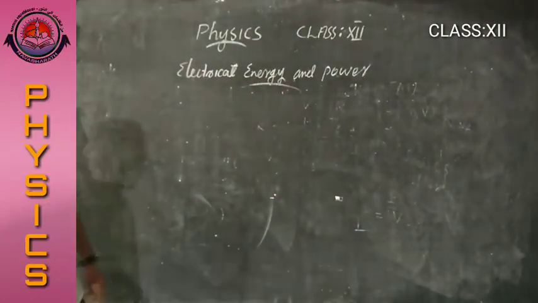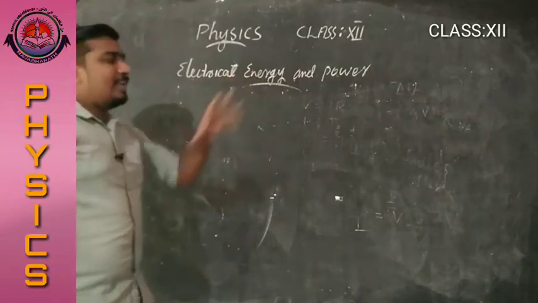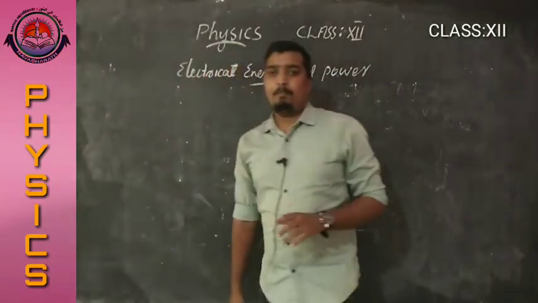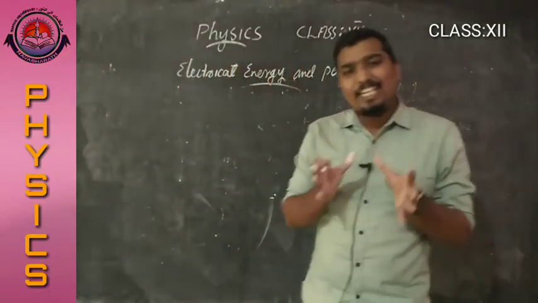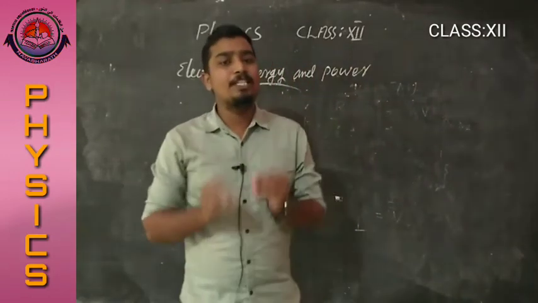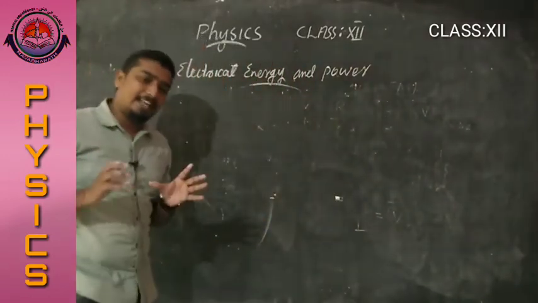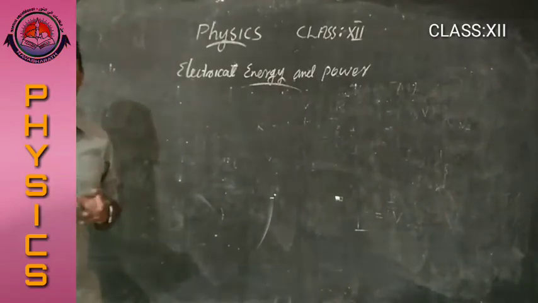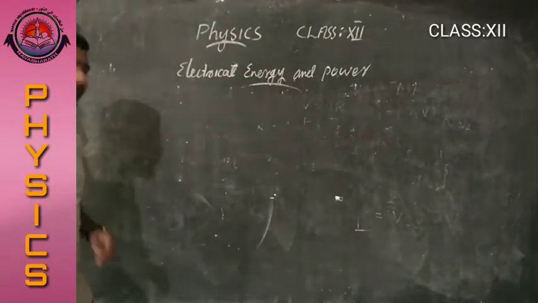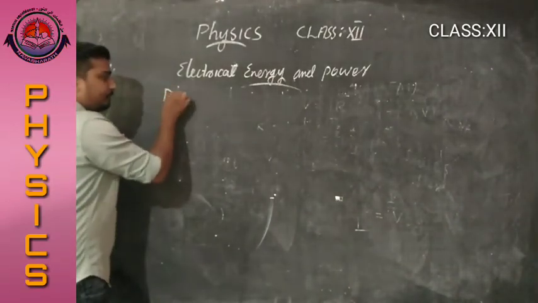Power. The electrical power or electric power means the energy consumed in a unit time, or the energy dissipated per unit time, is called power.